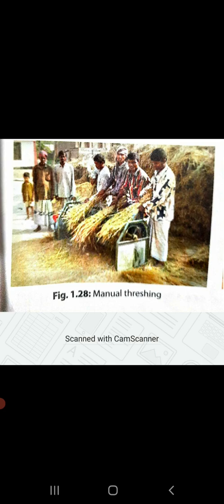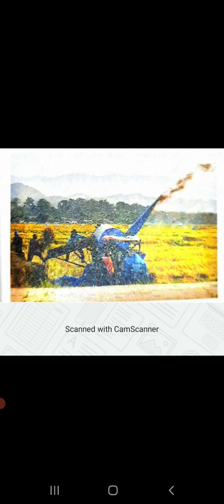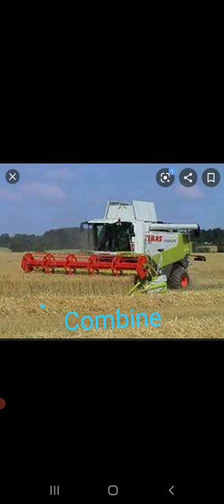Or else threshing is done using a machine that is called a thresher. Here we can see the thresher, and apart from the thresher there is another machine called a combine which is used for harvesting as well as for threshing. So that was about threshing.